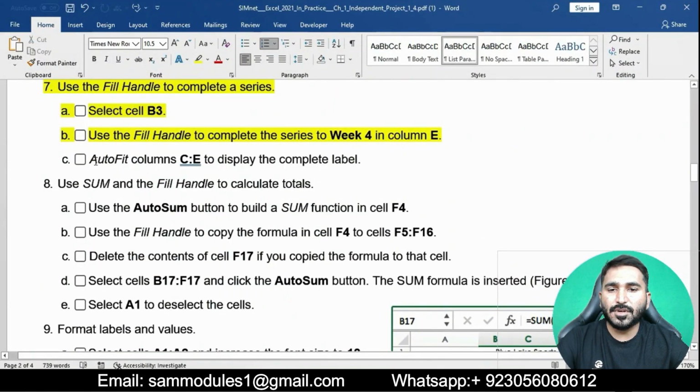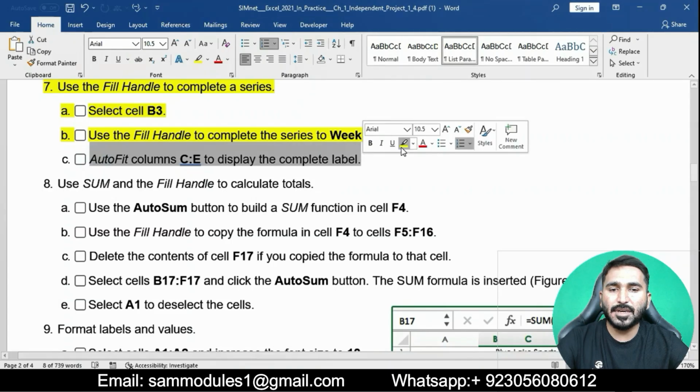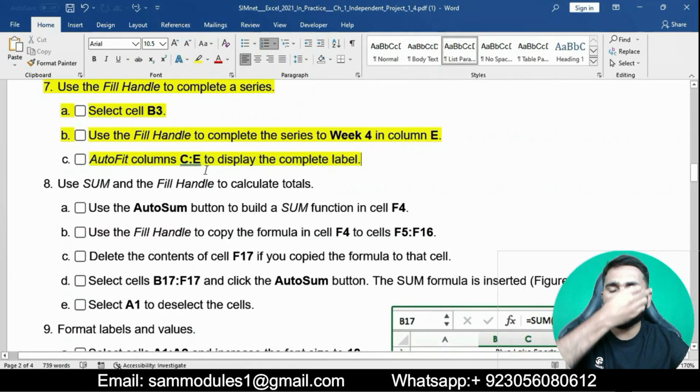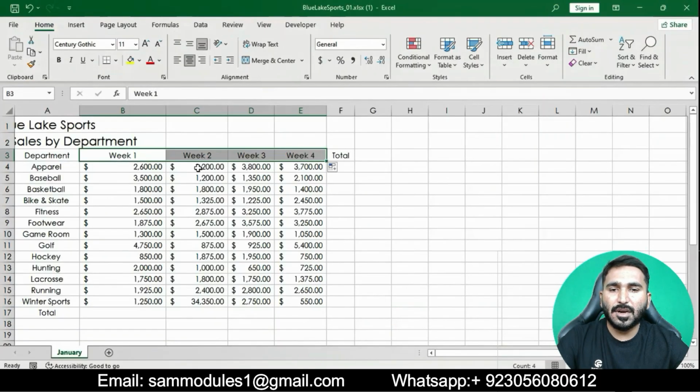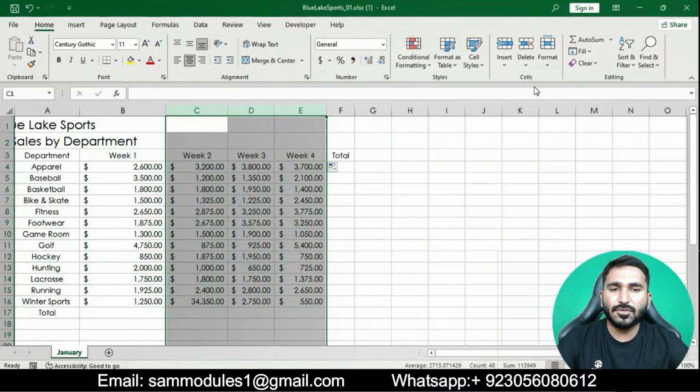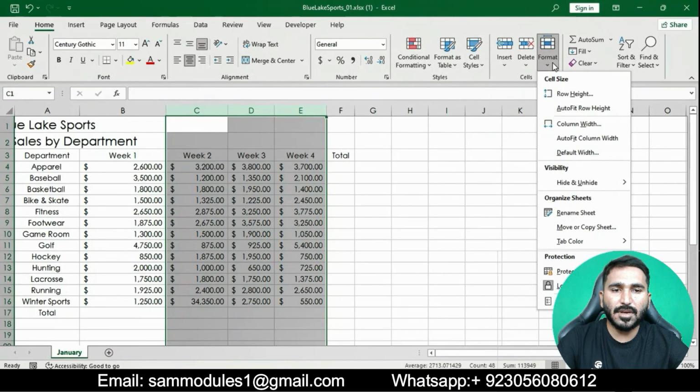Then AutoFit columns C to E to display the complete label. We will select columns C to E, go to the Format button in the Cells group and select AutoFit Column Width.